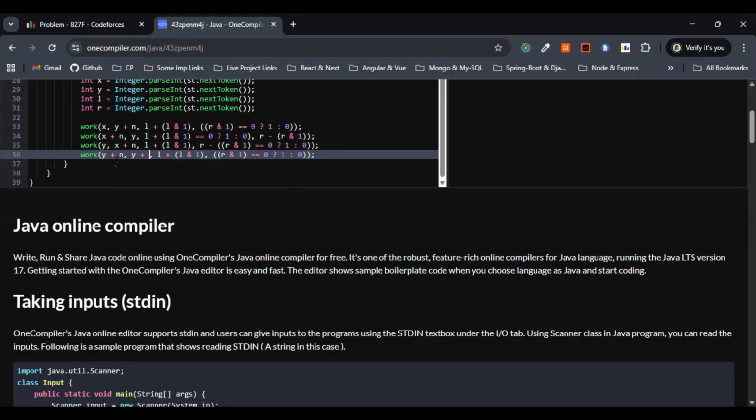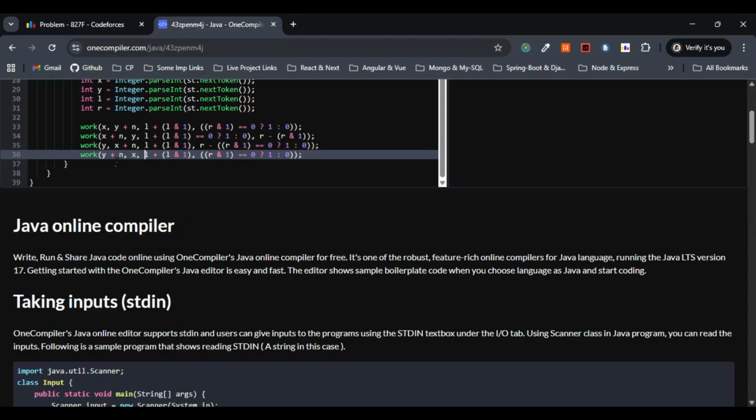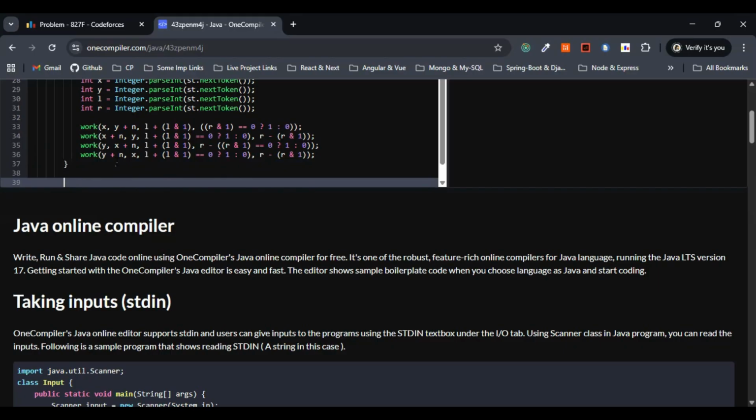In the place of y plus n, it will be x. This is fine. L plus L bitwise and 1, this remains same. Here, let me remove this one. If the value is equivalent to 0, then we are displaying 1, else 0. This is similar to the second one. Here, we'll be going with r minus r bitwise and 1. This is fine. Yeah, let me come out of this one entirely.